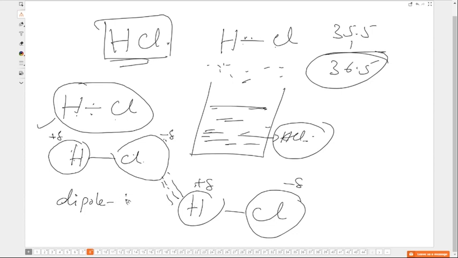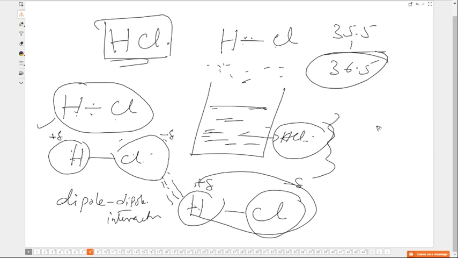So in dipole-dipole interaction, one end of one dipole is going to attract the other end of the neighboring molecule. That is another dipole. That is the reason we call it dipole-dipole interaction. This is observed in all those molecules wherein the covalent bond formed is a polar covalent bond.